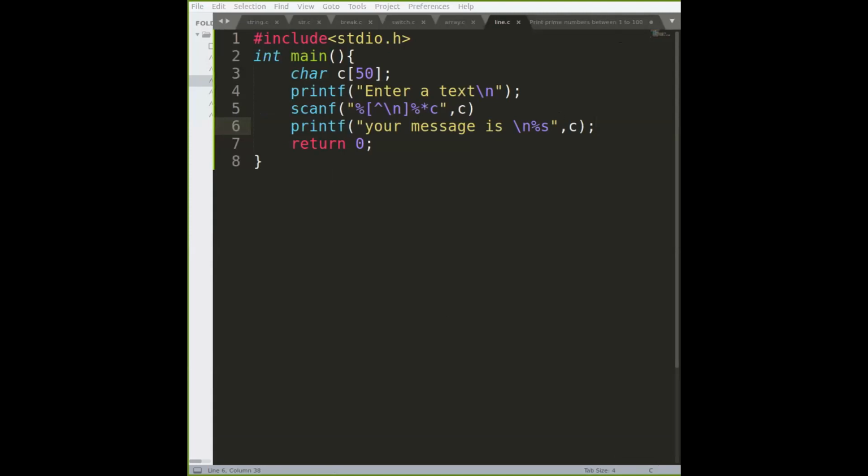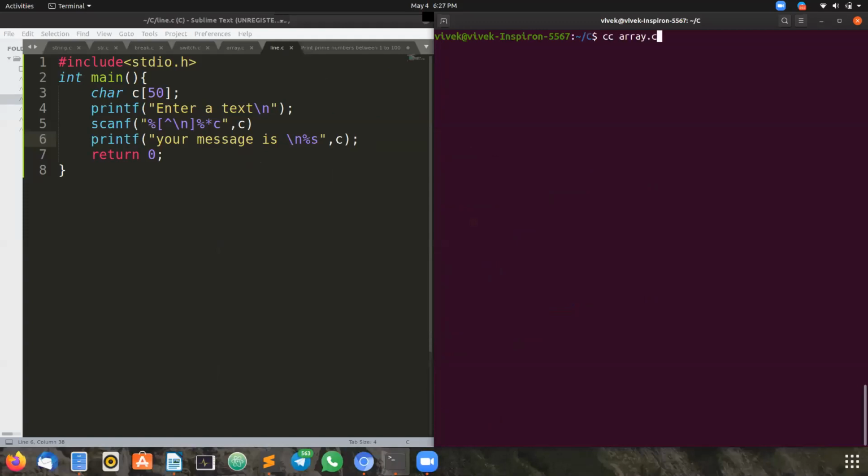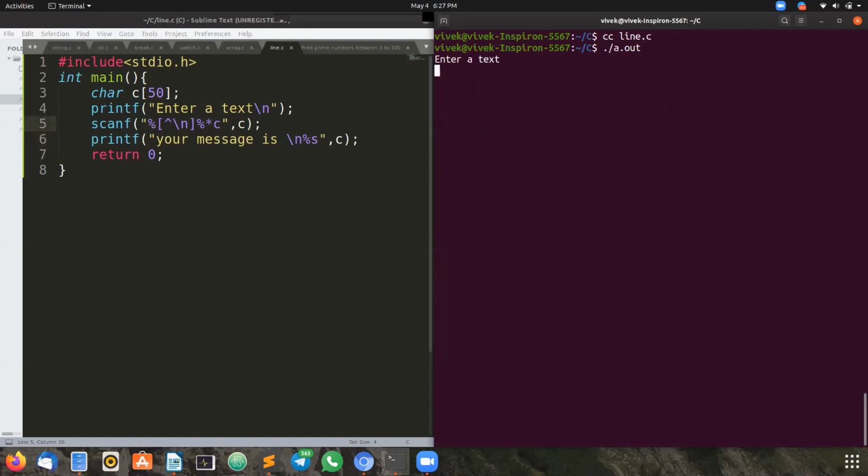Can you all see both the program code and the output screen now? If you cannot see, just let me know. We have missed one semicolon. Okay, now it is expecting us to enter a text. Now I'm going to enter a text.